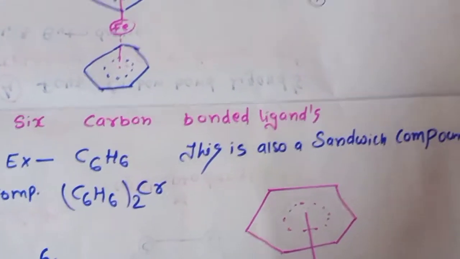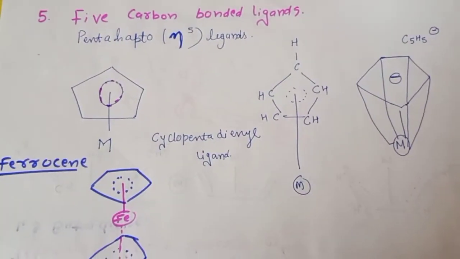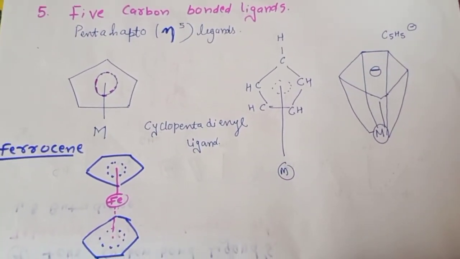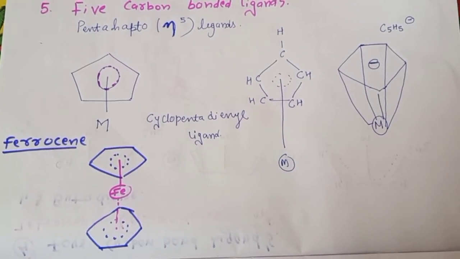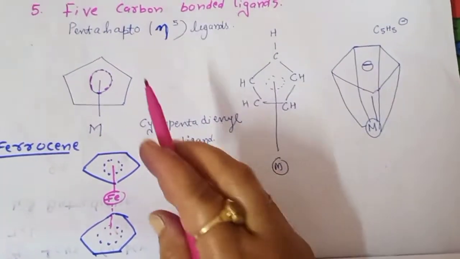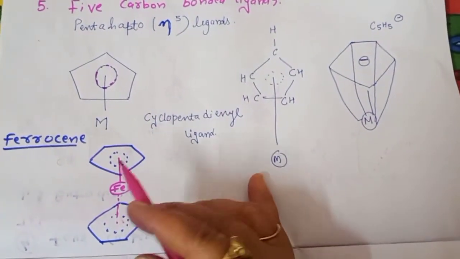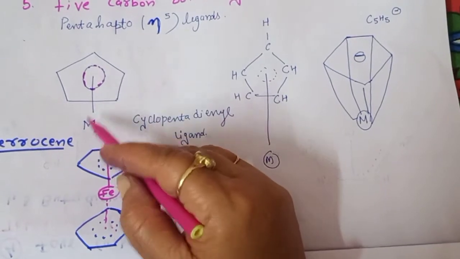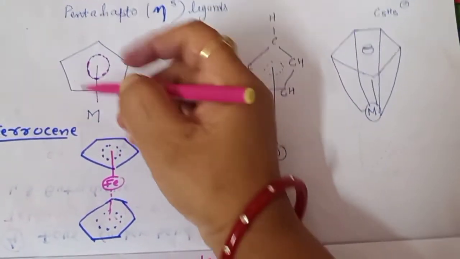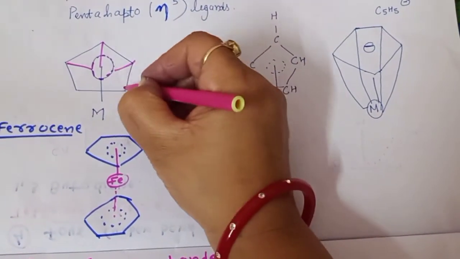Next, this is our 5 carbon bonded ligands. This is very easy. Best example is ferrocene. It is termed as the sandwich compounds and it is our pentahapto ligands. And so here you can see, if you are representing simply, metal is directly bonded in the center, meaning all the carbons are contributing their electrons for the delocalization.